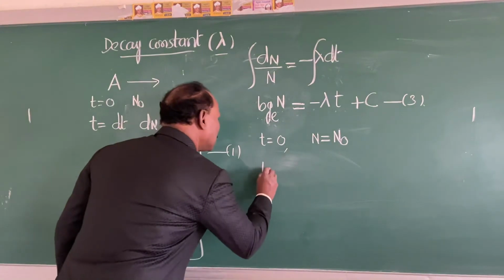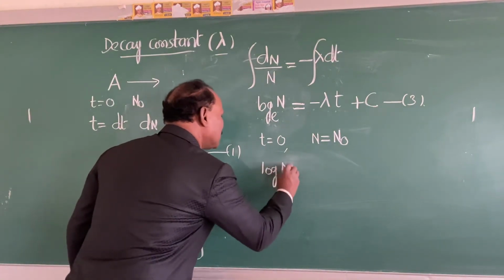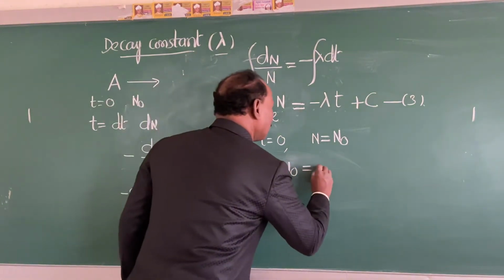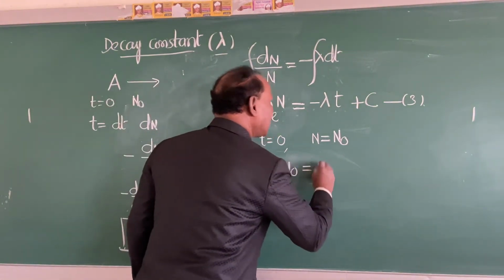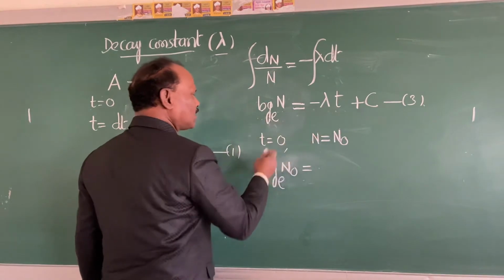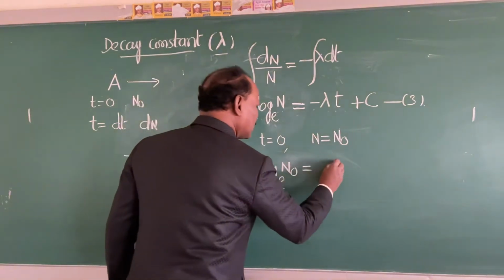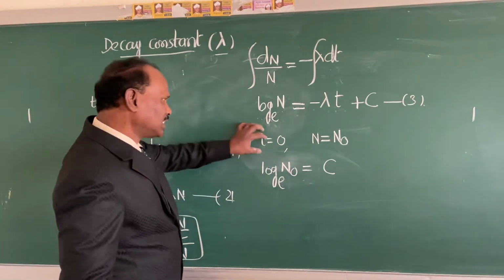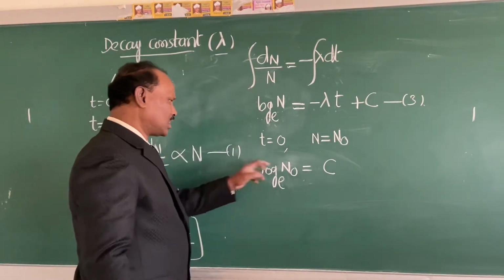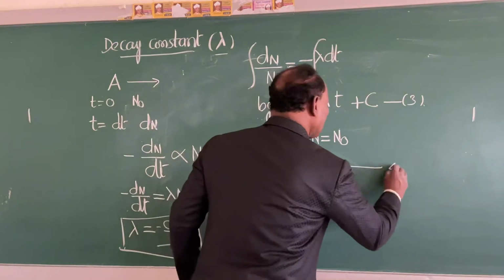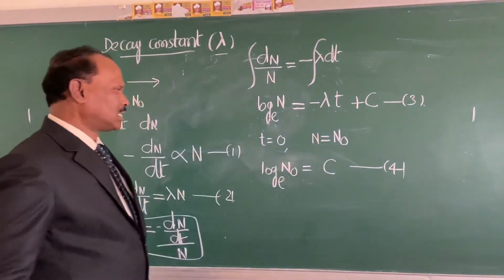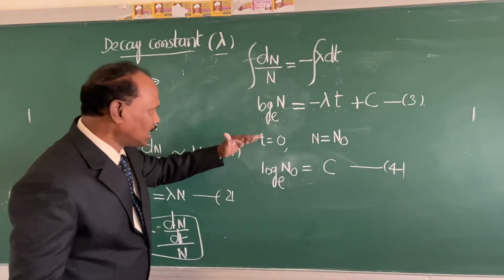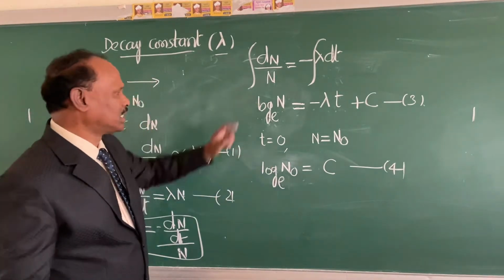So it becomes log e N0. In place of N, I have written N0, minus lambda into t. t is 0, so that term becomes 0, and that equals c. So by substituting these values in this equation, we got c is equal to log to the base e N0. I will substitute this equation 4 in equation 3.